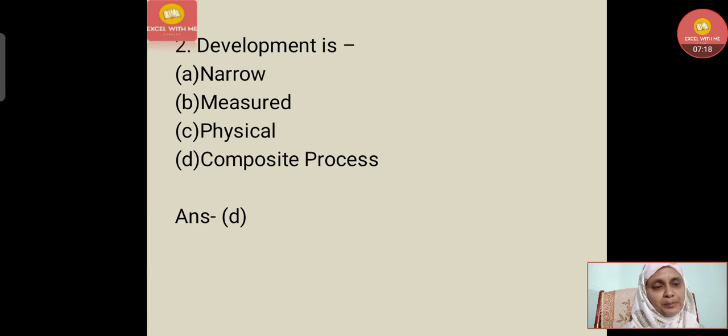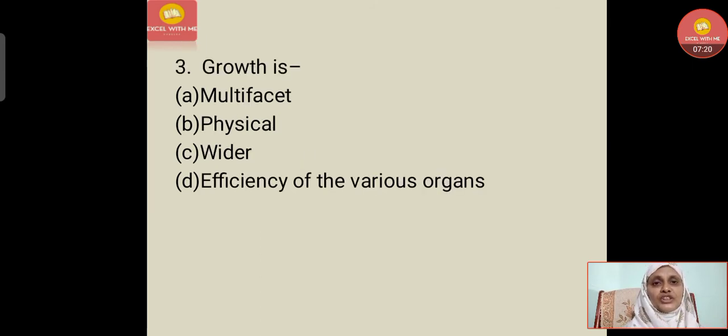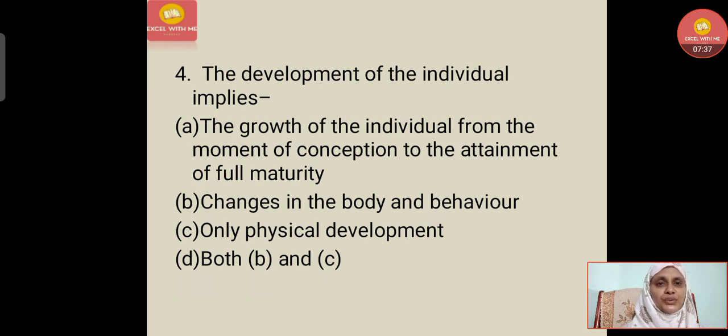Development is a composite process. Question number 3, growth is: option A, multifaceted. Option B, physical. Option C, wider. Option D, efficiency of the various organs. The answer is option B, growth is physical. Now the last question: the development of the individual implies, option A, the growth of the individual from the moment of conception to the attainment of full maturity.